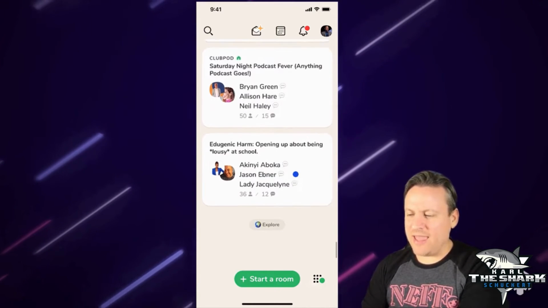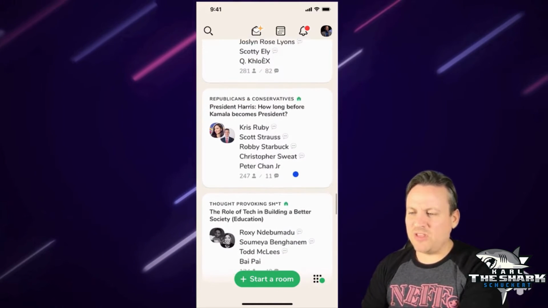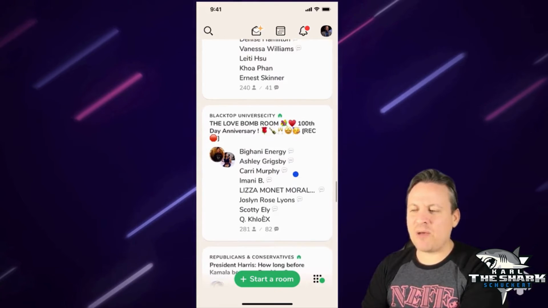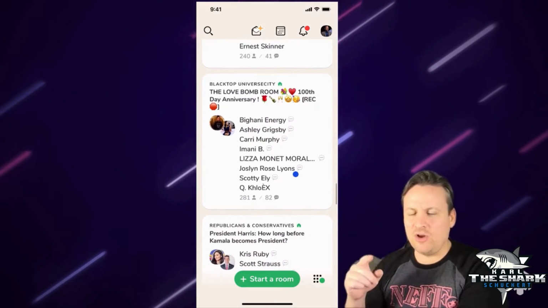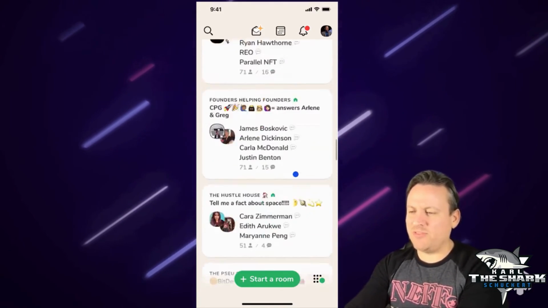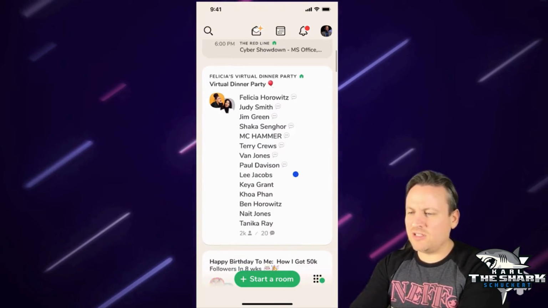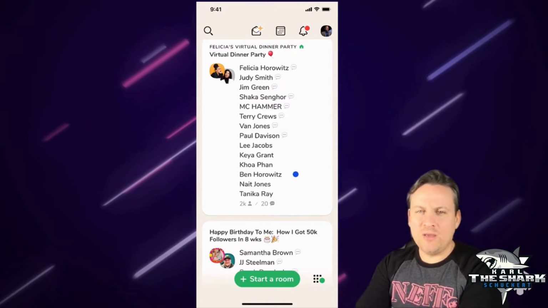Now I'm going to go to the very end and see where it says Explore. This is probably the people that might be the closest to me inside of the app. The algorithm is going to show me who's in a room, and you can see on the bottom how many people are in this room. If I go to the very top, you can see Felicia's has 2,000 people and 20 people speaking.